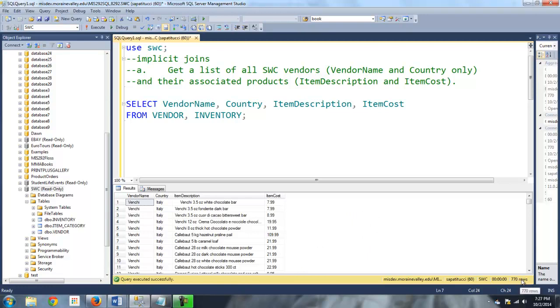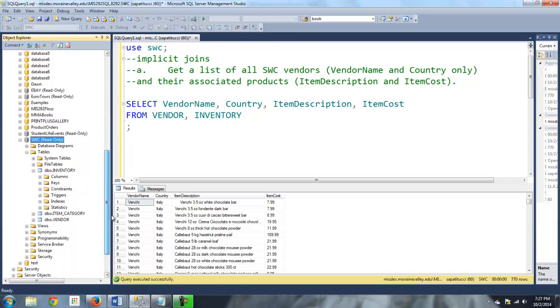That's way more than is actually in these tables, okay? So here's the thing with a join. You have to add a where clause. When you're pulling from 2 different tables, you're going to get massive duplicates if you don't add a where clause that links those 2 tables by their common column or their common field. And basically it's the vendor ID column that links these 2 tables together.